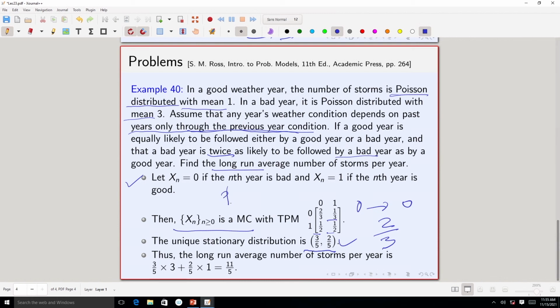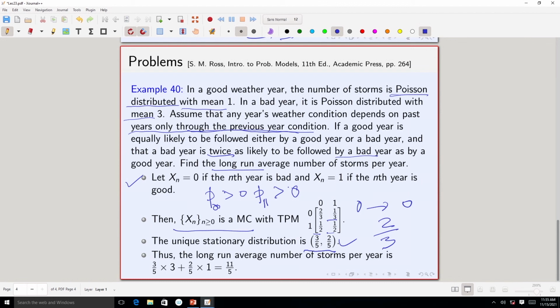Why? Because P00 is strictly greater than 0 and similarly P11 is also strictly greater than 0. Remember what the period was: the GCD of all n such that Pii^(n) is strictly greater than 0.